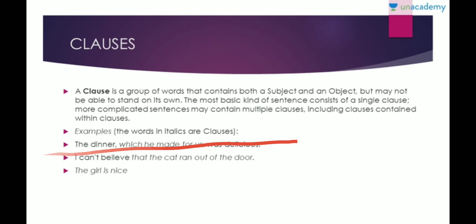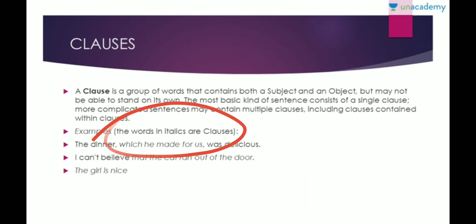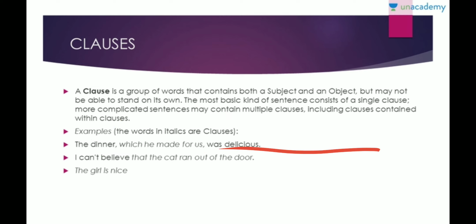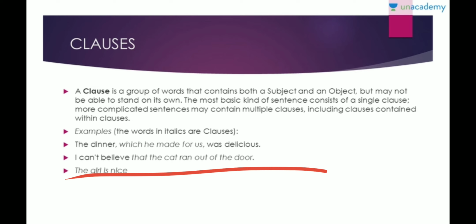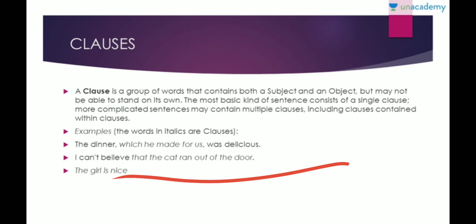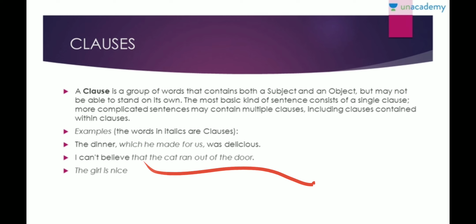Like we see, they made dinner, which he made for us. Which he made for us is a clause, but it is not a complete sentence. You don't know who made what for everyone, right? But when I say the dinner, you know that dinner was made, and it was delicious, right? So the dinner which was made for us was delicious, and which was made for us is a clause. And I can't believe that the cat ran out of the door. When I say that the cat ran out of the door, in itself it means nothing. But when I say I can't believe that, you know that makes a complete sentence. So the latter is just a clause.